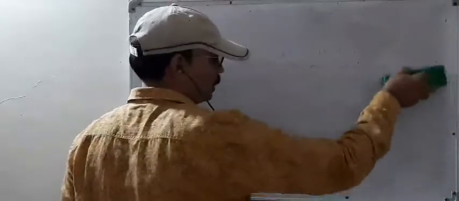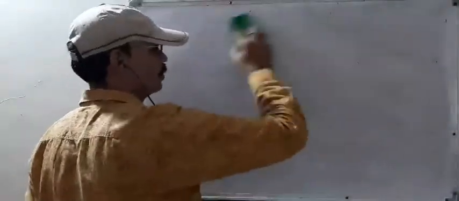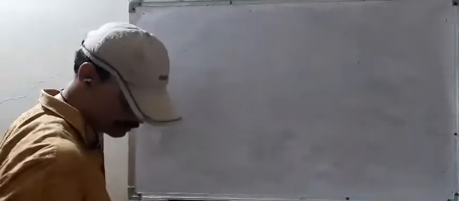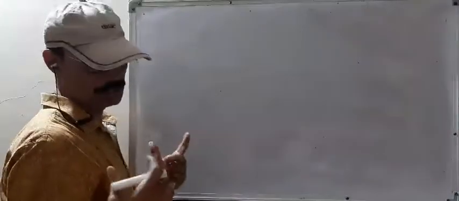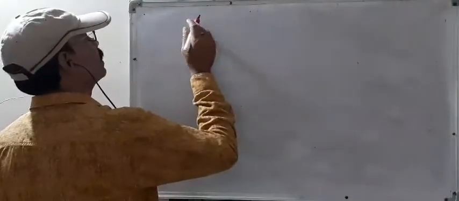We know that electricity means flow of current. So electricity at rest, it means there is a flow of charge.